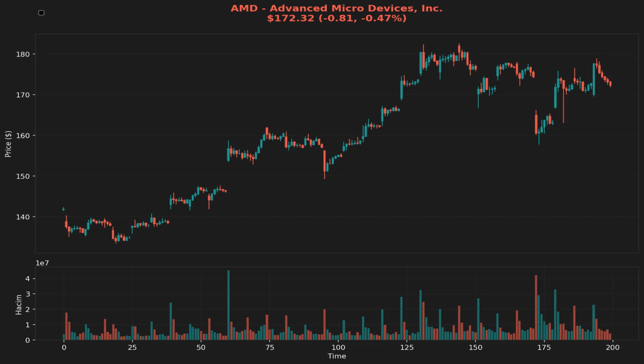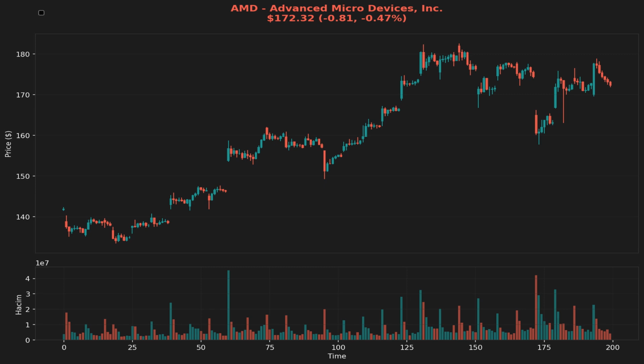AMD stock is currently trading at $172.32 level. The current Relative Strength Index, RSI, for AMD stands at 49.7, which positions the stock in a neutral zone, indicating neither an overbought nor an oversold condition.